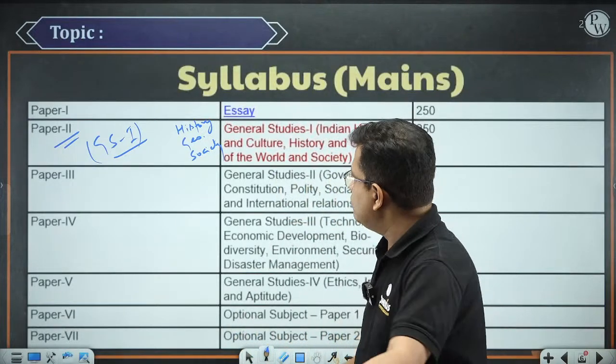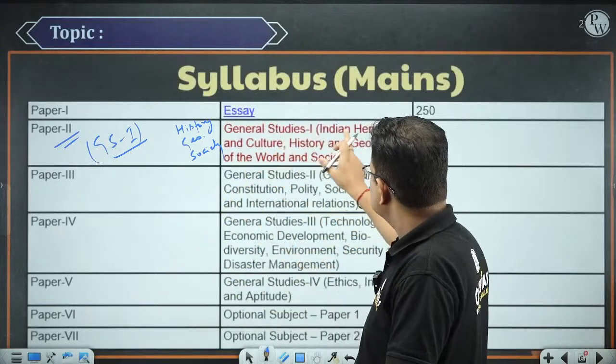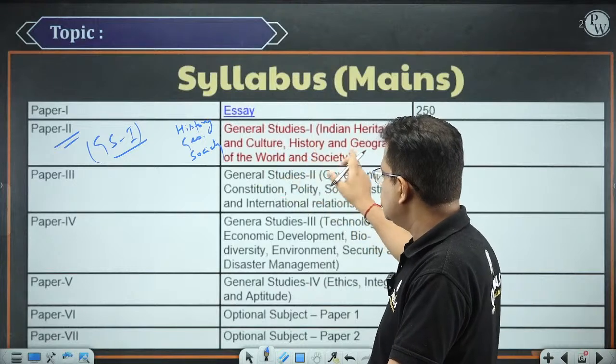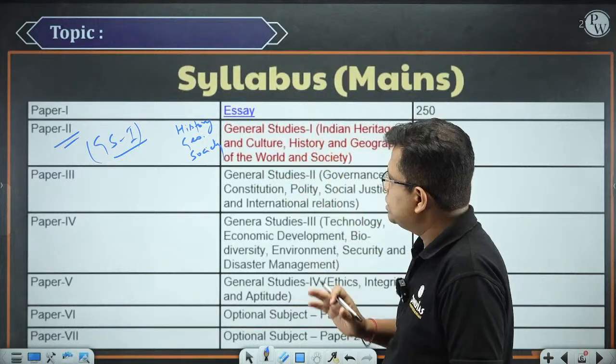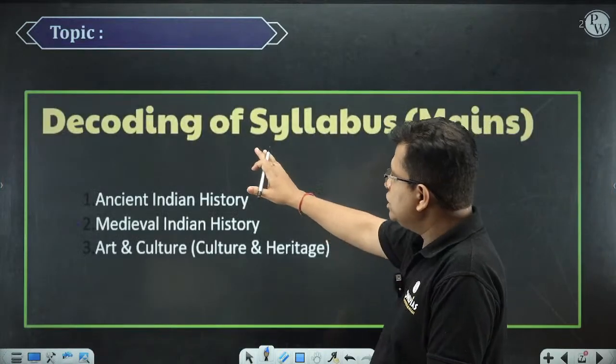Is it okay? Now, so these are the segments. So this is GS paper 1. So this is general studies, Indian heritage and the culture, history and geography of the world and the society. So these are 3 segments now. Let me show you some more slides. So now decoding of the syllabus.